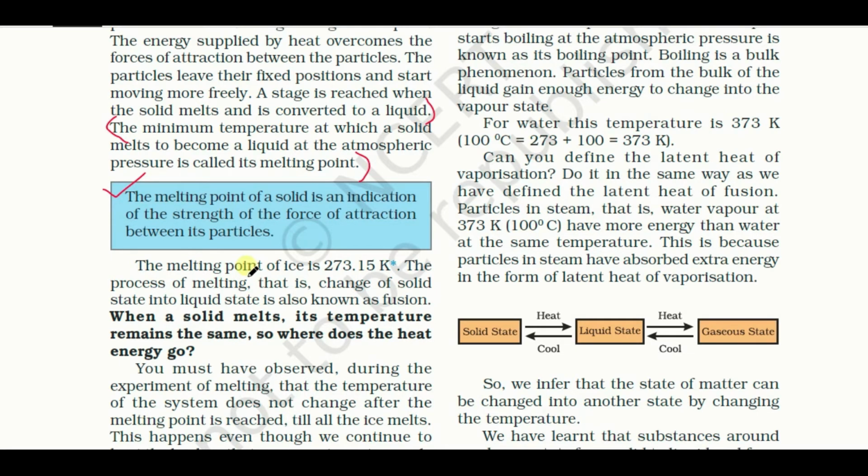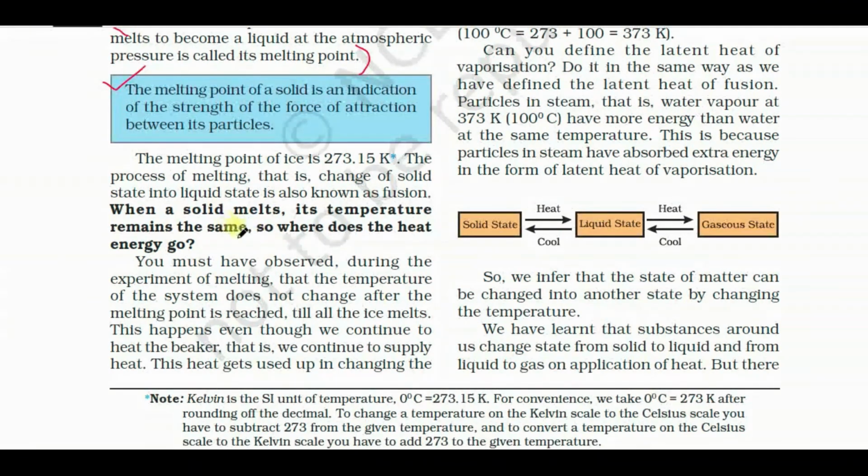Okay, clear? Achha. The melting point of ice is 273.15 Kelvin. The process of melting, that is change of solid state into liquid state, is also known as fusion. Clear? So the changing of the solid into liquid is known as fusion. When a solid melts, its temperature remains the same. So where does the heat energy go?